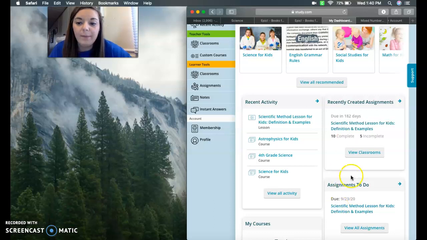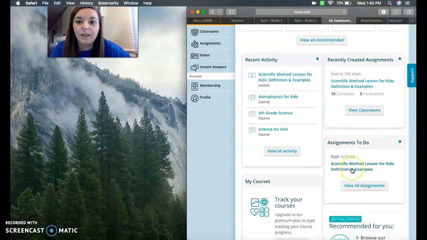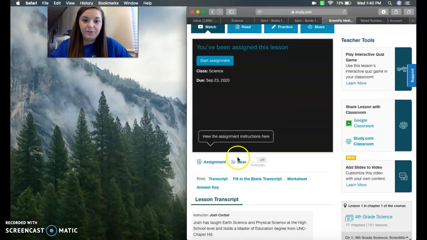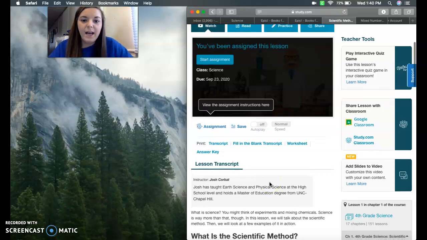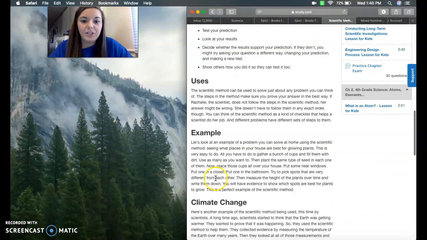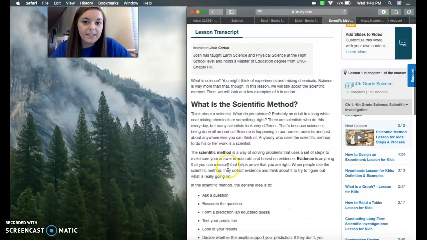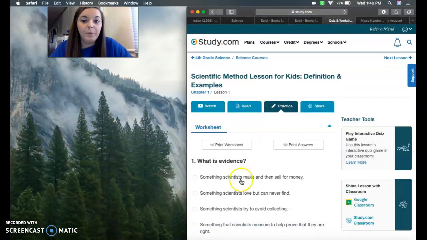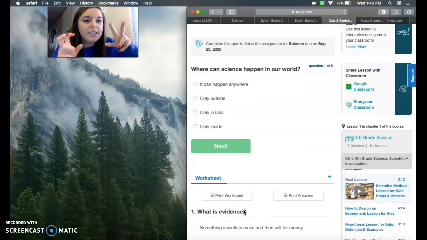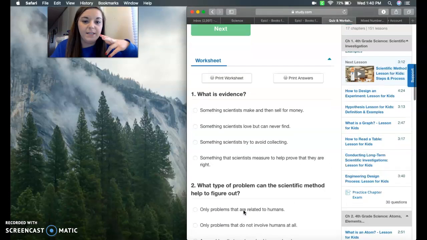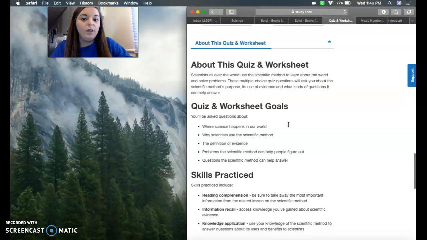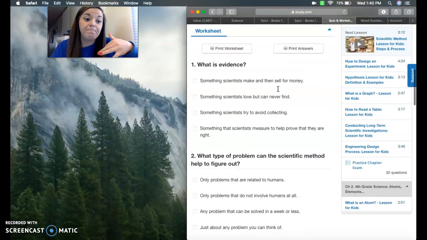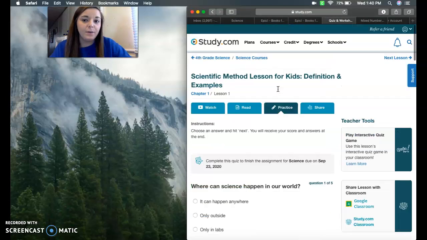So if you were, it also has it under here where it says assignment. So if you were to click on that, it gives you a little bit video. You'd hit start assignment. I'm not going to do it because I haven't been assigned this. It has all your information here, and then it has you to read it, and then it has a little bit of practice. This is kind of a quiz, but it's not 100% a quiz. If you want to print a worksheet, you can, but you don't have to. All of this will be saved in your account that I can access, okay?